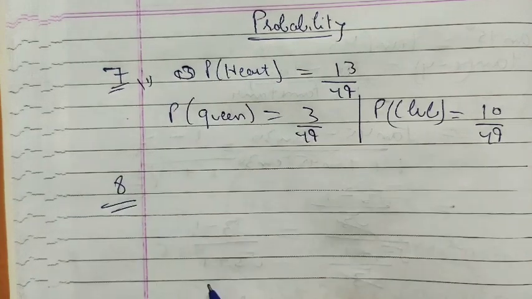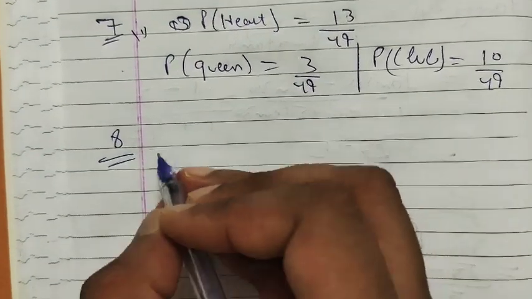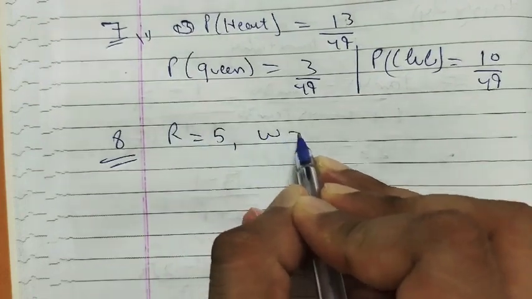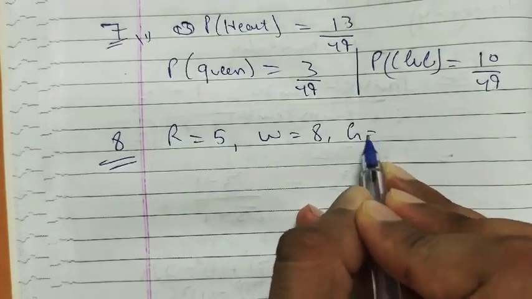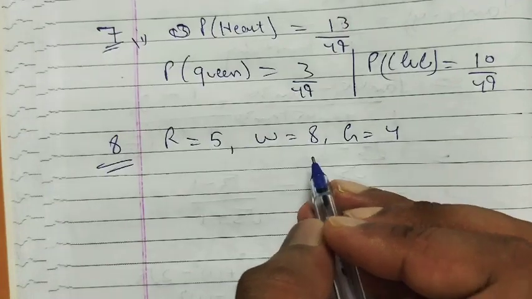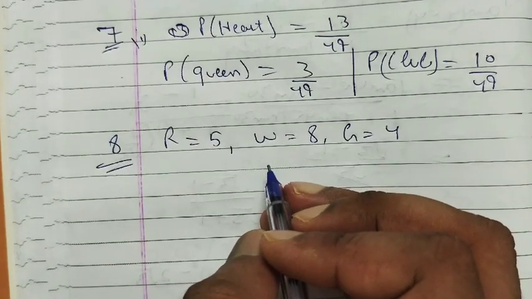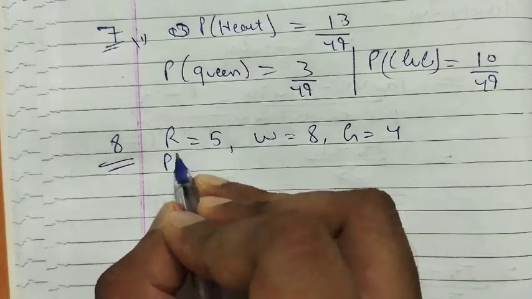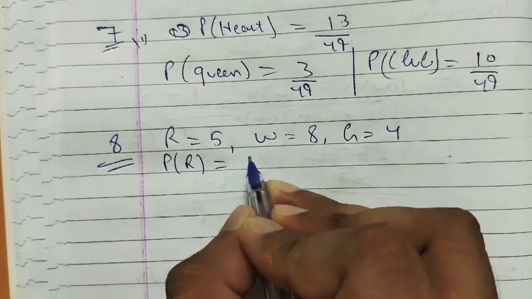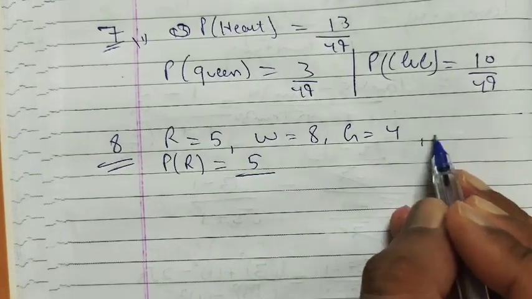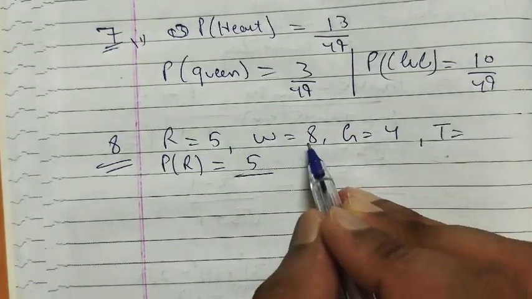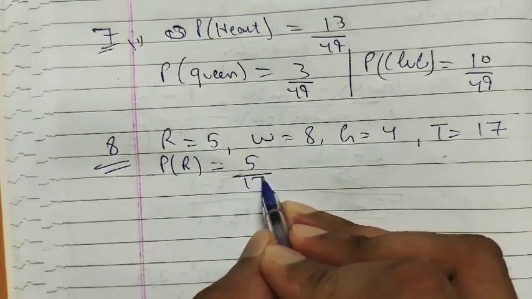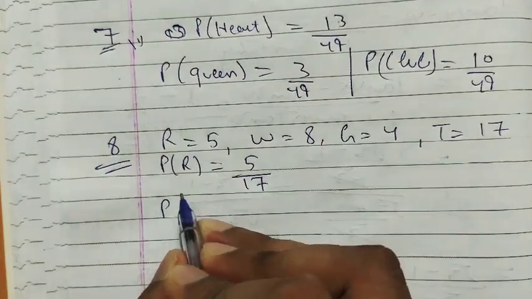Next, 8th question. A box contains 5 red, 8 white, and 4 green marbles. One marble is taken out. What is the probability that the marble taken out will be red colored? Probability of a red marble is 5 upon total. The total will be 5 plus 8 plus 4, that is 17. So 5 upon 17.